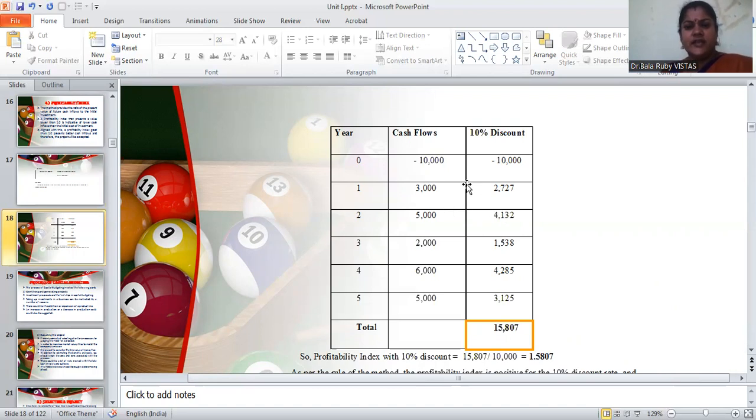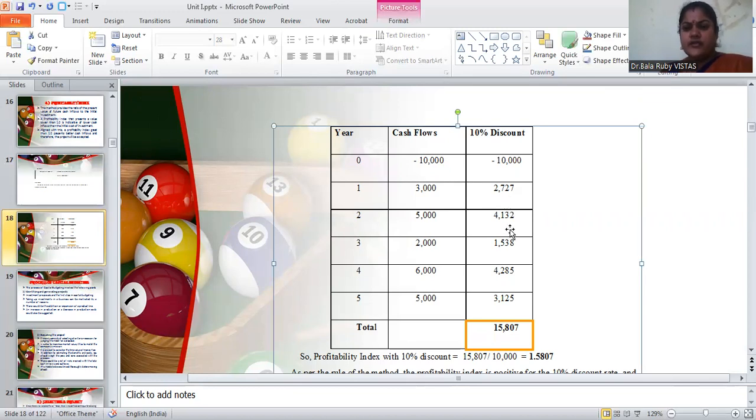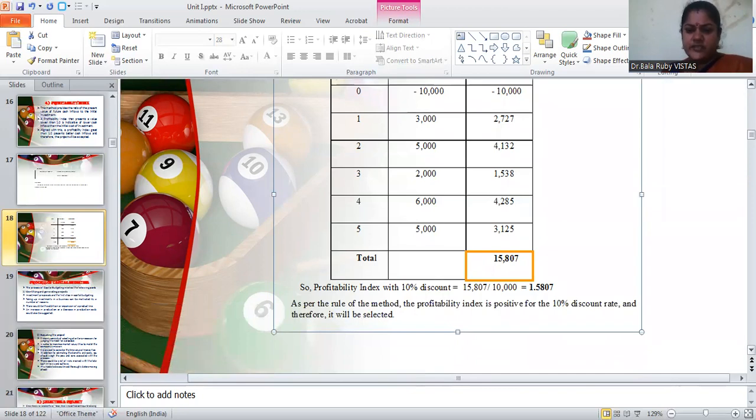Then if you see the next year, with 10% discount, it is 2,727. The next year with 10% discount, the result will be 4,132. Third year 1,538. Fourth year 4,285. Fifth year 3,125. So the total is 15,807.